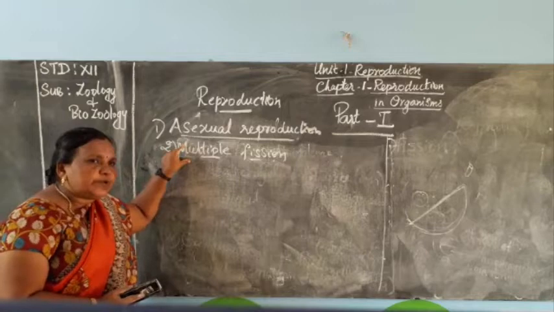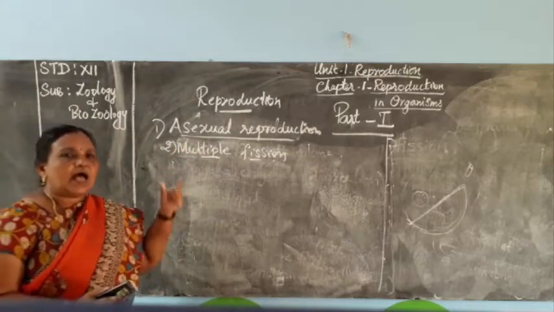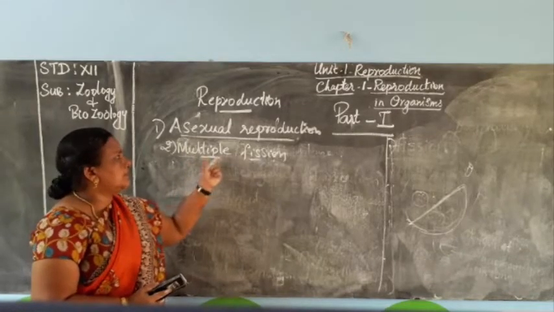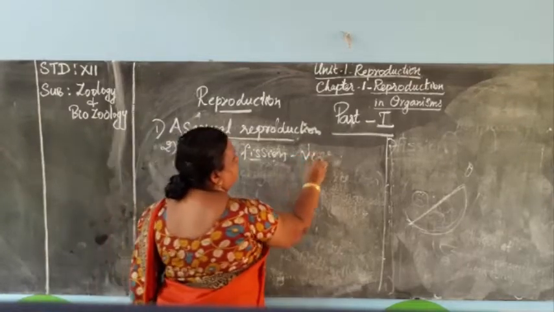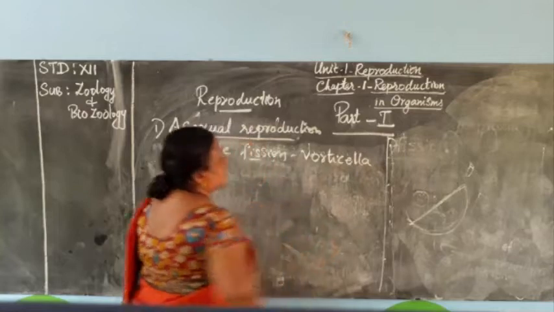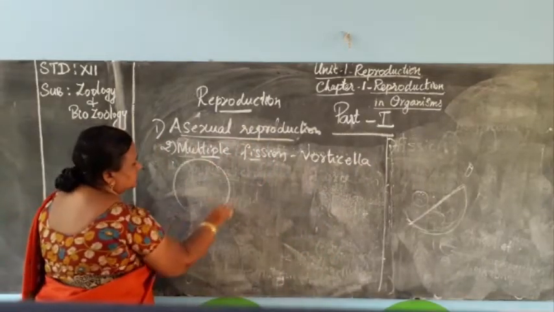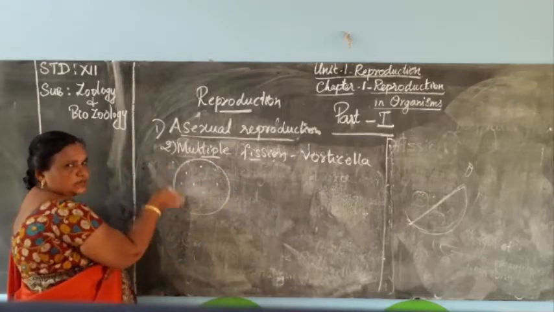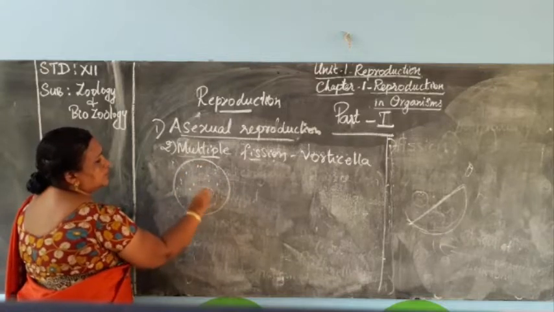In this multiple fission also, first of all karyokinesis will happen, afterwards cytokinesis. First, multiple fission in Vorticella. The body of the organism has cytoplasm as usual and a plasma membrane. Inside the plasma membrane, cytoplasm is present, and the nucleus is also present.